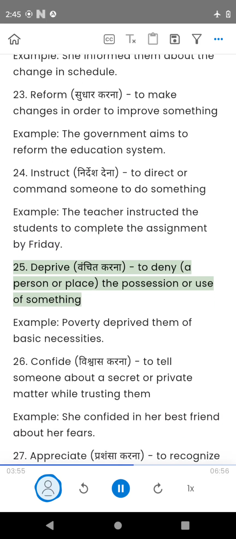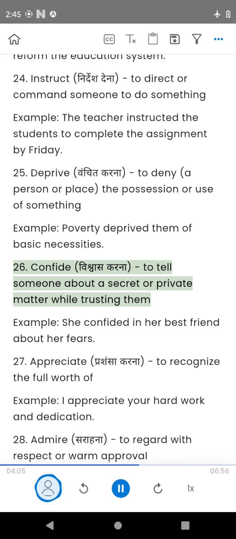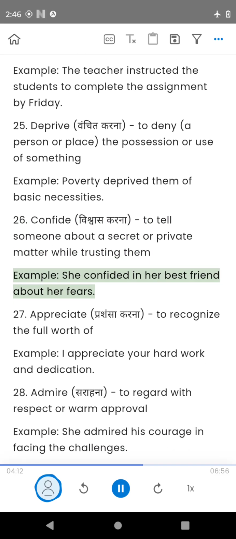25. Deprive, to deny the possession or use of something. Example, poverty deprived them of basic necessities. 26. Confide, to tell someone about a secret or private matter while trusting them. Example, she confided in her best friend about her fears.